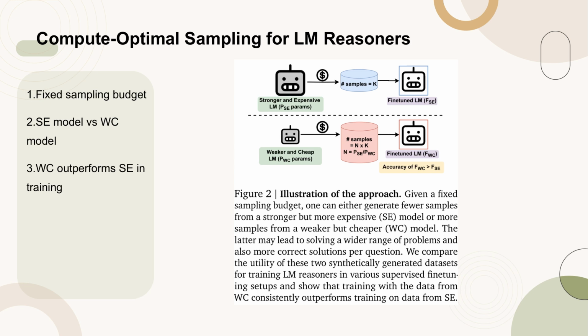Figure 2 illustrates the approach of using a fixed sampling budget to generate data for training language model reasoners. It compares generating fewer samples from a stronger but more expensive model, SE, versus more samples from a weaker but cheaper model, WC. The figure highlights that using the WC model can solve a wider range of problems and produce more correct solutions per question. The utility of these synthetic datasets is evaluated in various supervised fine-tuning setups, showing that training with WC-generated data consistently outperforms training with SE-generated data.